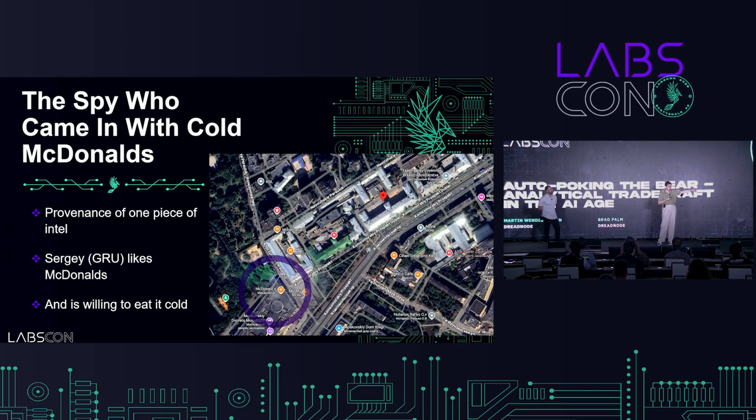So Sergey is actually in the get contact data set, saved as Sergey GRU, and then saved a second time, which would give us his full last name. And we know it's this McDonald's restaurant because we could trace out the other orders delivered in the area. And what actually is really funny about his orders in particular is that our agent provided the information that he most likely eats his McDonald's cold.